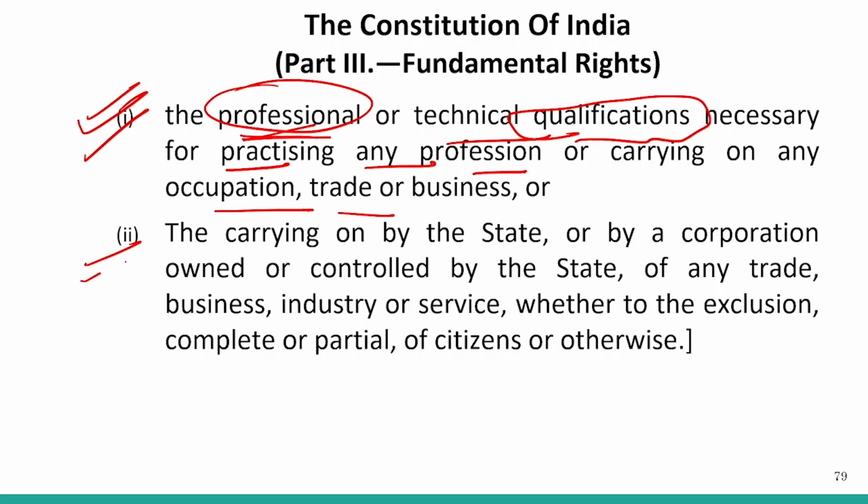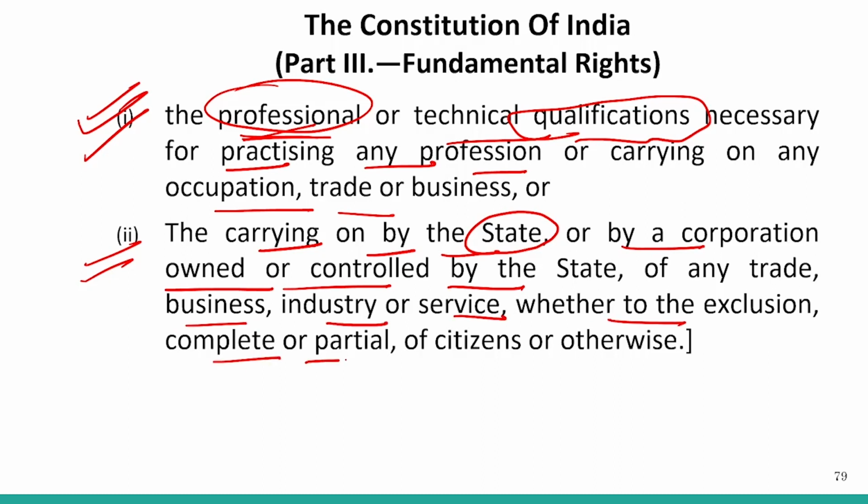Another reasonable restriction made applicable to this fundamental right is that if any business or occupation is carried on by the state or by a corporation owned or controlled by the state, of any trade, business, industry or service, whether to the complete or partial exclusion of citizens or otherwise, then that particular occupation cannot be carried out by the citizen.